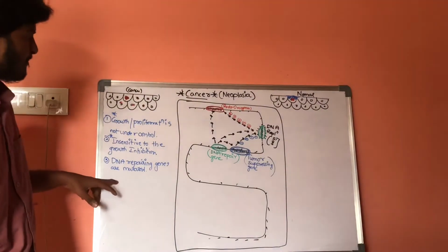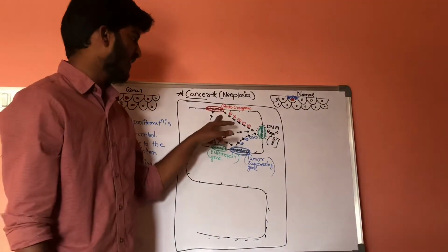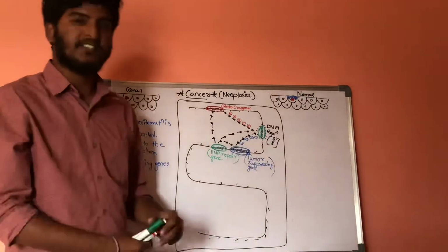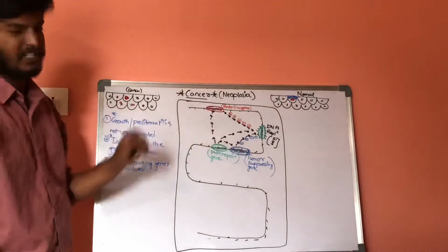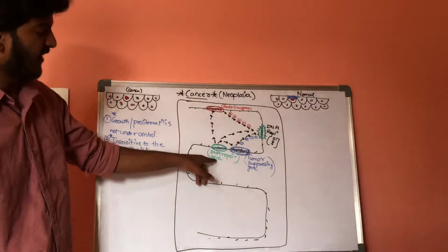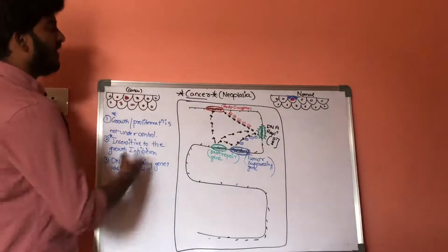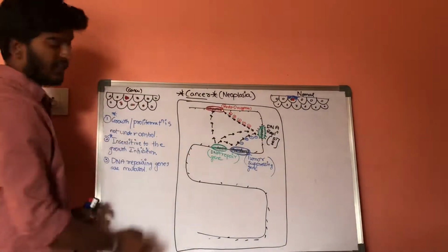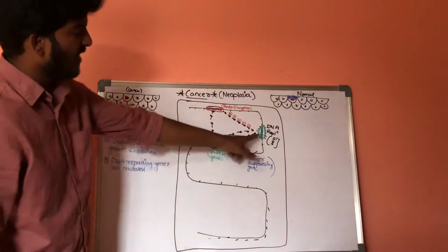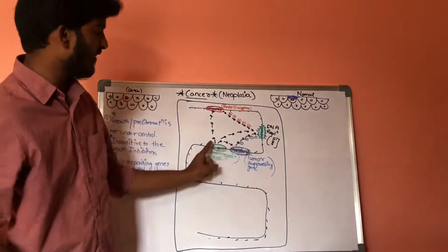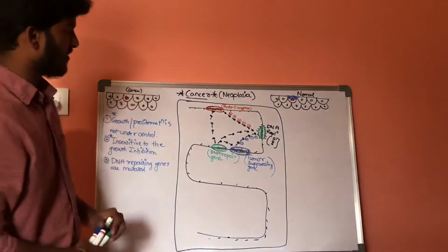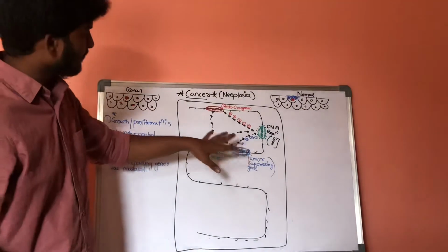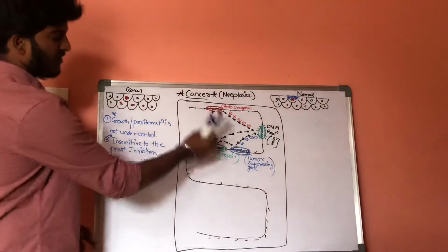Now, in a normal cell, if there are any abnormalities in the proto-oncogene, the special synthesis gene, or the tumor suppressing gene, when there are abnormalities in these three genes, these DNA repair genes will get activated and repair these proto-oncogenes, these tumor suppressing genes, and the special set of genes in which there are alterations. In this way it repairs all the damaged or repairable genes. This is the function in a normal cell.